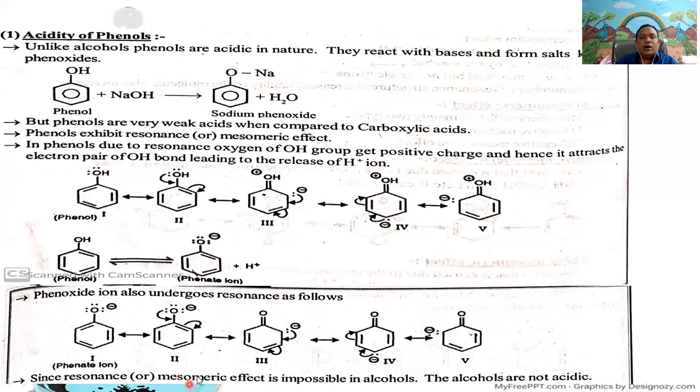Since resonance or mesomeric effect is impossible in alcohols, the alcohols are not acidic, but phenols, due to the presence of resonating structures, exhibit the acidic character. Phenol is a weak acid, and it can donate proton. According to Arrhenius acid-base theory, in aqueous solution, a proton donor is called an acid. Therefore, phenol exhibits the acidic character.